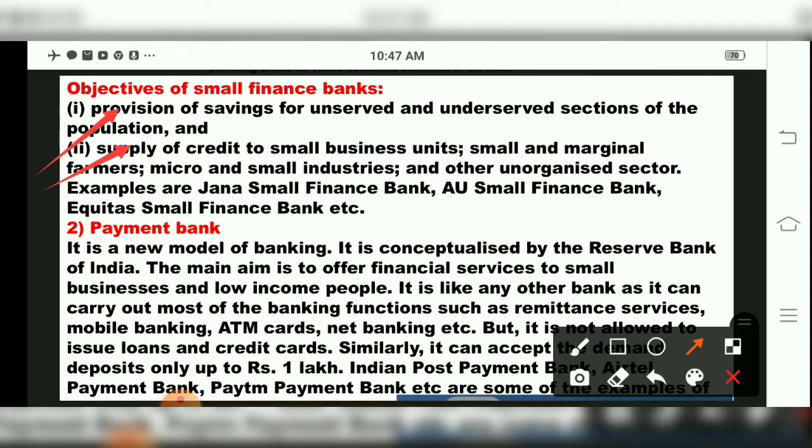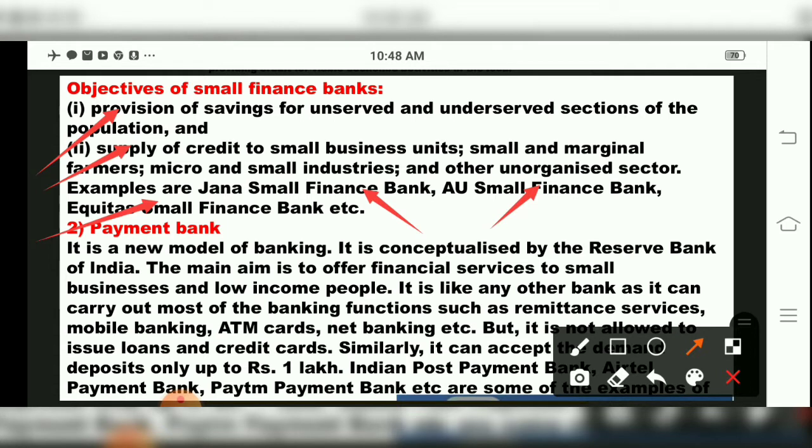Now they have given examples related to small finance banks in your textbook. Jana Small Finance Bank is there, AU Small Finance Bank is there, and Equitas Small Finance Bank is there, etc. So these banks are made to promote savings in rural and semi-urban areas and local areas, and also to make people use more and more credit for small business, small and marginal farmers, micro and small industries and other unorganized sector.